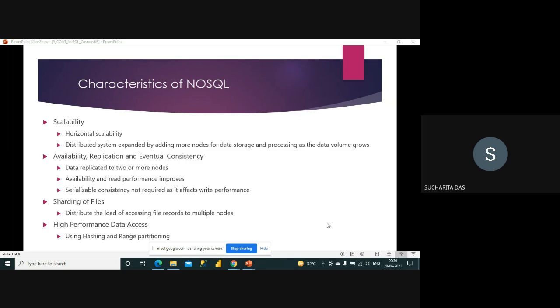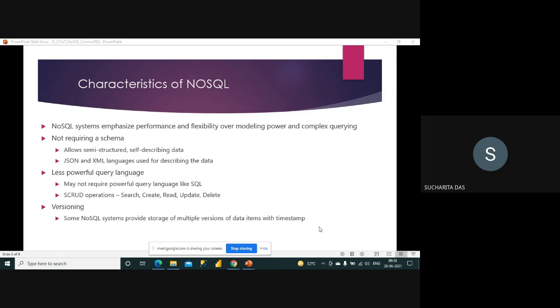So that is the basic concept under the NoSQL database, that it makes the processing faster. It always divides the file and puts it in multiple locations. High performance data access, using hashing and range partitioning. As I told you, it is always looking for high performance. I have huge data, and at the same time I need high performance. So these two should be fulfilled by any NoSQL database.